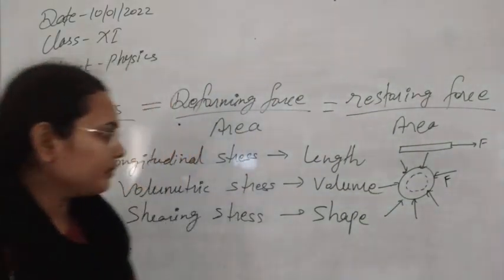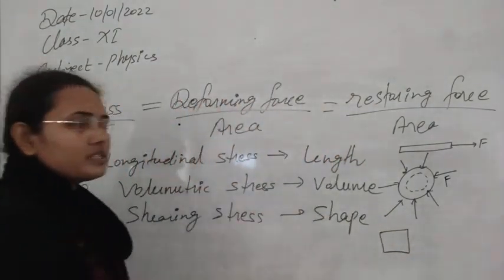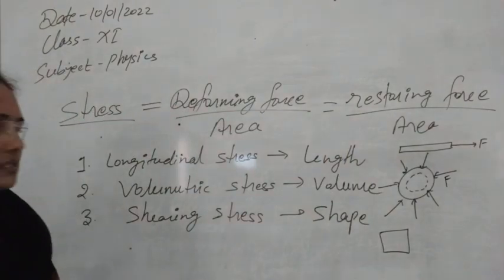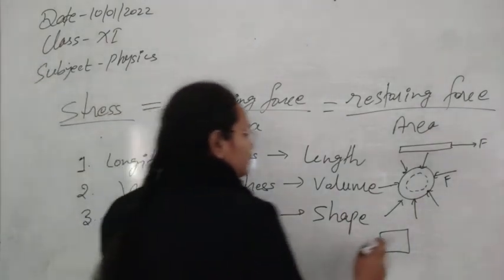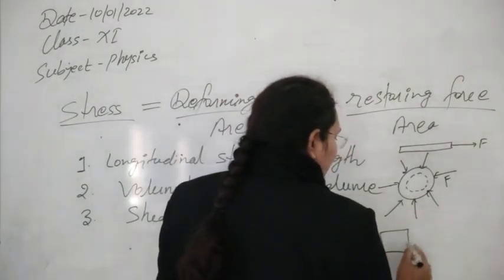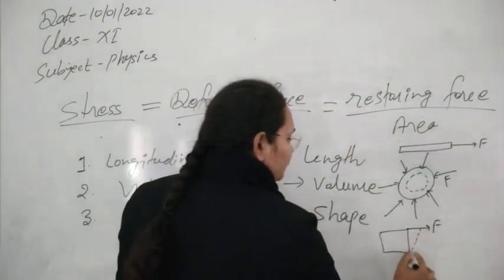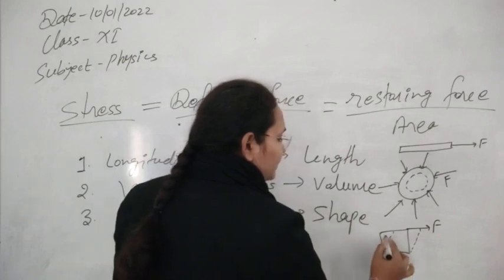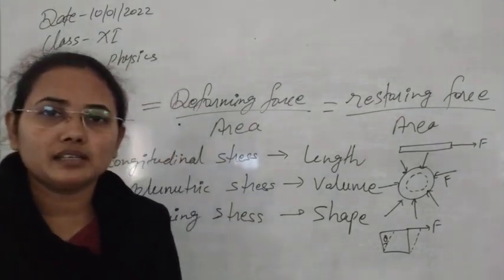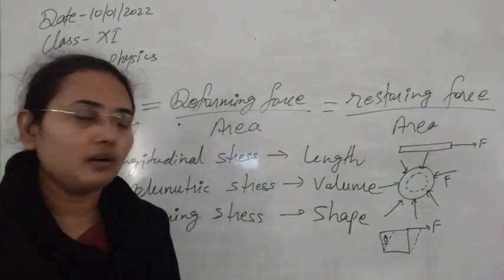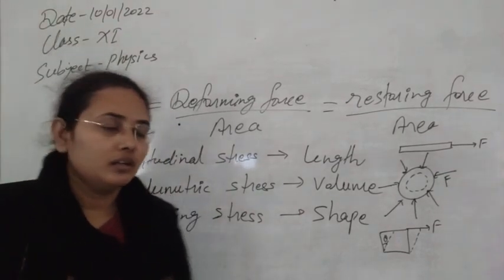The third one, if we have to change the shape, suppose we have these kind of two-dimensional or three-dimensional bodies, in that case also this is possible. So if one end you are keeping fixed and along the tangent you are applying a force, then due to the application of force, this body will start to deform in its shape in this way. So you can see this is now the deformation of shape by the application of force. So that's why we are getting this kind of stress, that is called shearing stress.